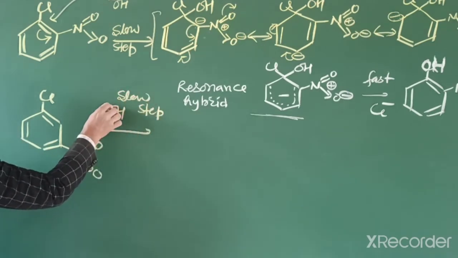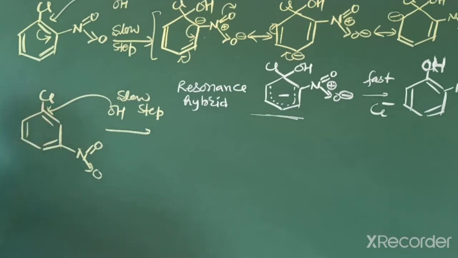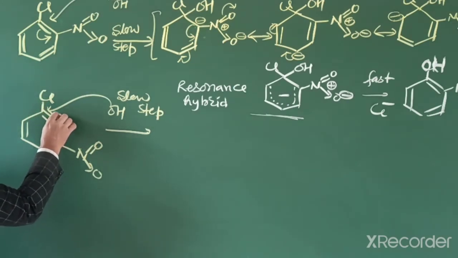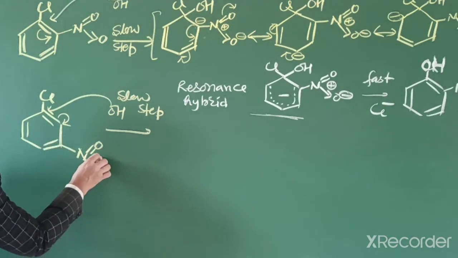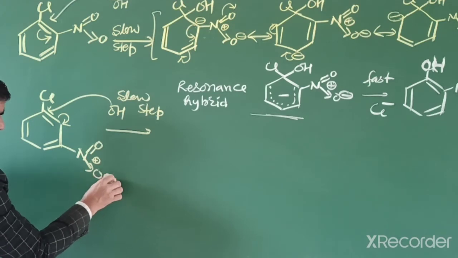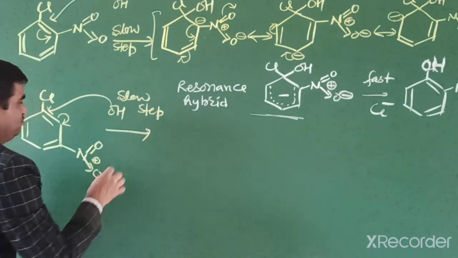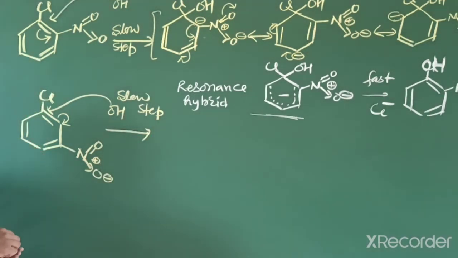So this nucleophile attacks the carbon where the halogen is attached. So this pi electron moves towards the other side, and this nitrogen bears positive, oxygen negative. So further we can write its resonance structure.